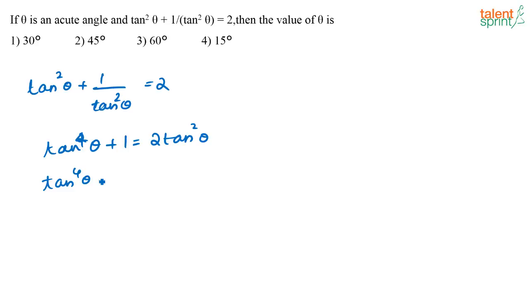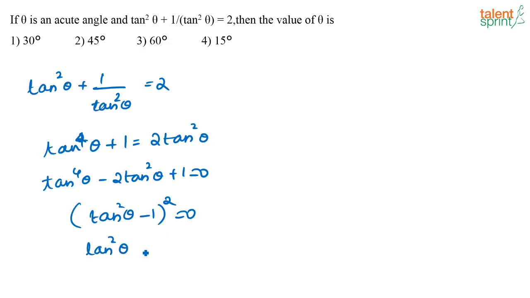Or you can say tan to the power 4 theta minus 2 tan square theta plus 1 is equal to 0. This is of the form (tan square theta minus 1) the whole squared is equal to 0. That is, tan square theta is equal to 1. What is the value of theta? Theta has to be 45 degrees. Very easy, no? Option 2. Or you can also put in the values and check. If you have to get an answer like 2, obviously it has to be 45 because tan 45 is only 1.